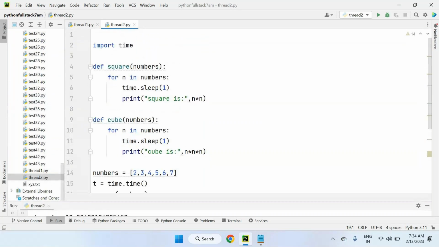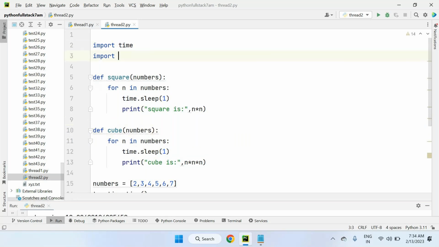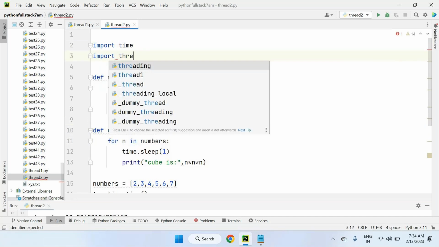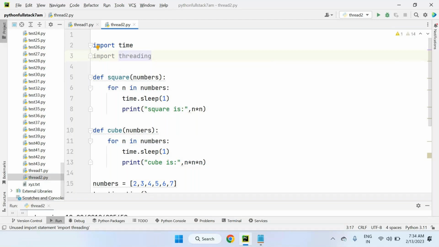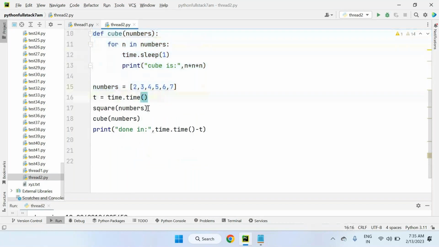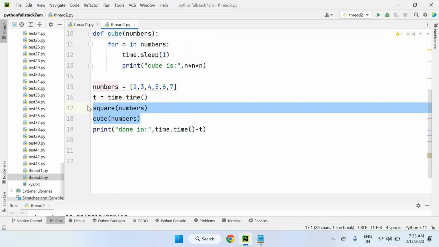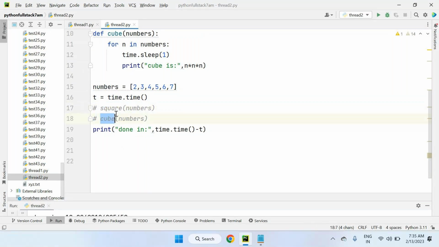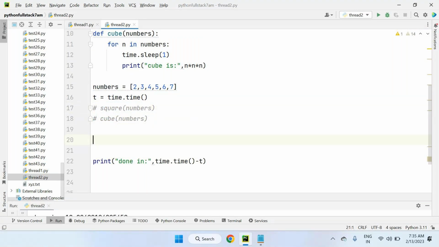Let's convert this program into a multi-threading program. How do we convert it? Simple. On the top we have to import the threading module, obviously, or from threading import star also you can take. Let's import the threading module for clarity. Now I'm not calling these two functions directly. Instead of calling them directly without threading, I need to create threads. Threading means thread objects you have to create.